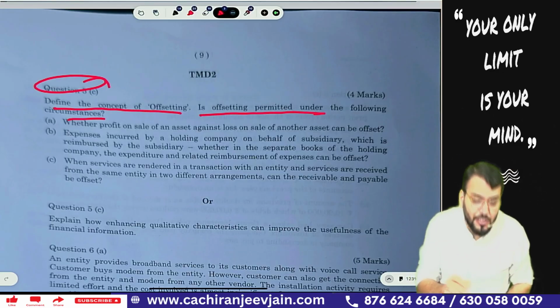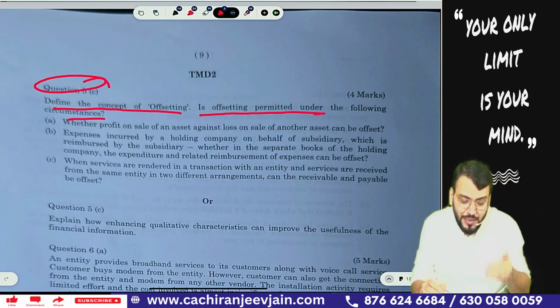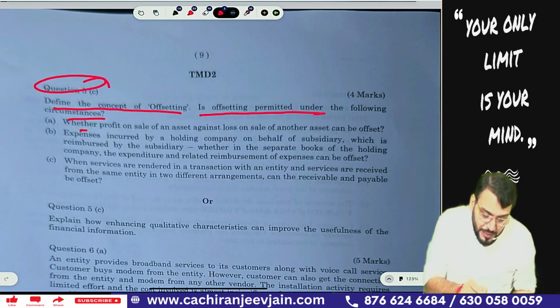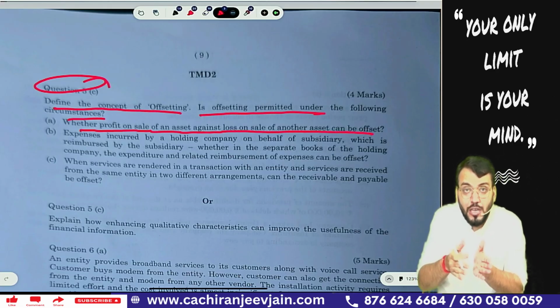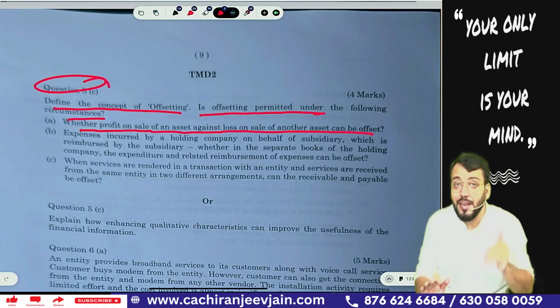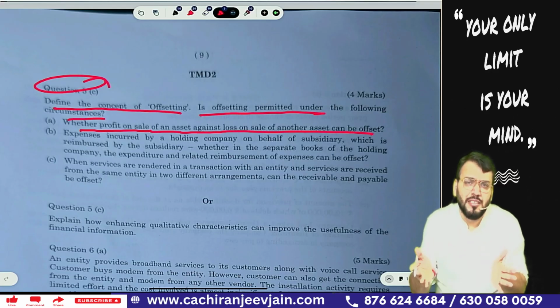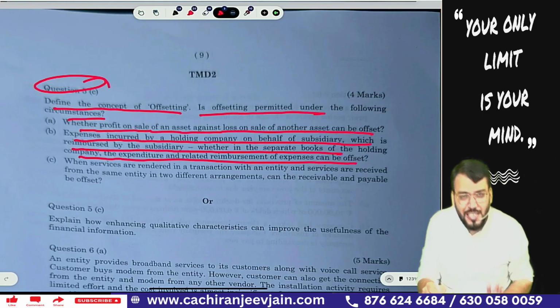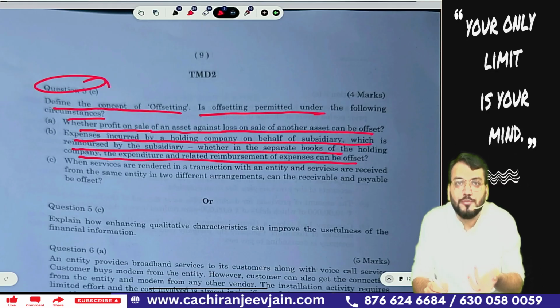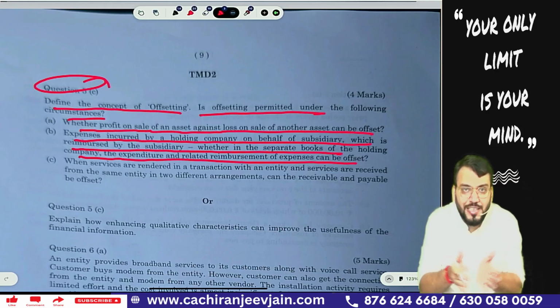So you just write down, define the concept of offsetting, write down as per Ind AS 1, and whether it is permitted or not. In this, whether profit on sale of an asset and loss on sale of another asset can be offset? Yes, it can be offset if it is related to a group of similar transactions. If the amount is material, then we can present the gain or loss separately. Expense incurred by the holding company on behalf of a subsidiary which is reimbursed by the subsidiary: whether in the separate books of the holding company, the expenditure and related reimbursement can be offset? Yes, because as per the substance of the transaction, the offsetting can be allowed.